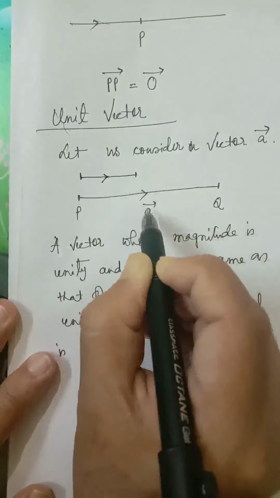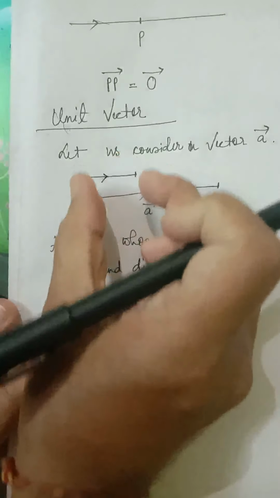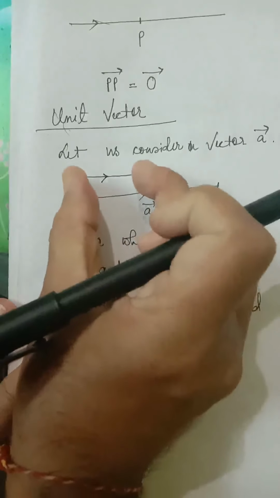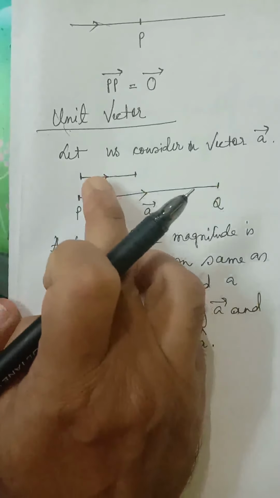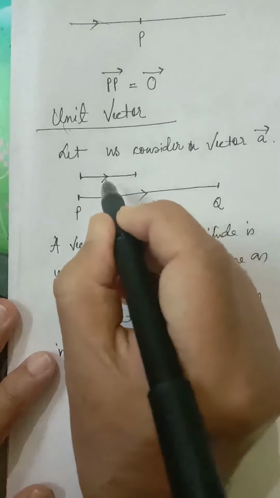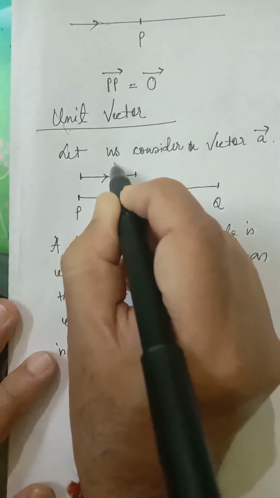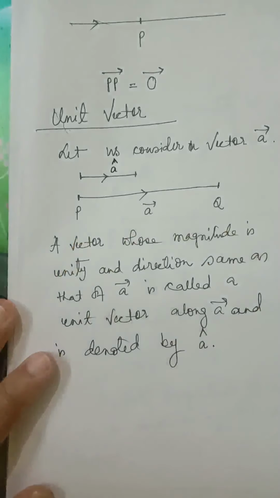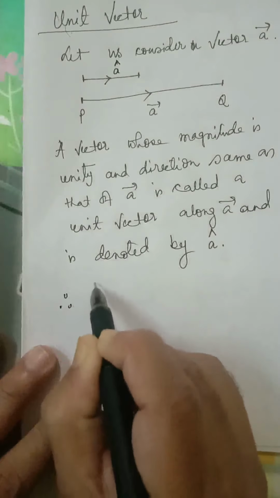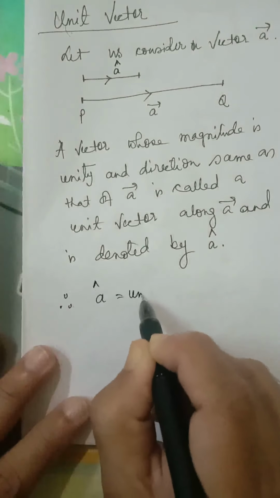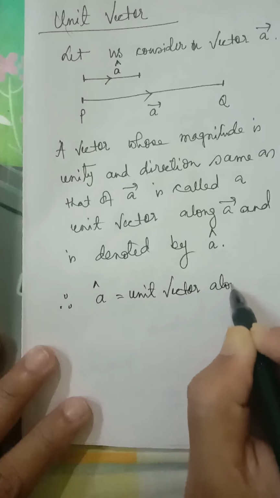Now let us draw another vector whose length is 1 unit. Direction, you can see, is the same as vector A. That means these two vectors have the same direction, but this vector has magnitude 1. As its direction is the same as that of vector A, we say this is the unit vector along vector A and is denoted by A cap. So A cap means unit vector along vector A.